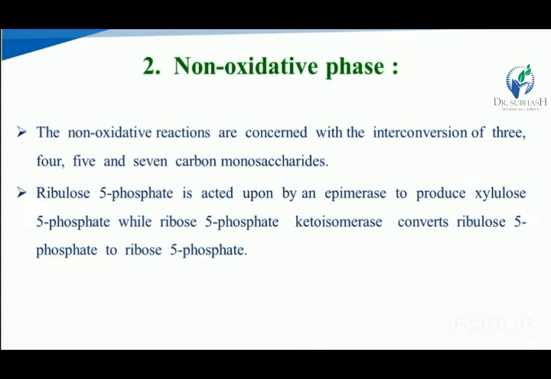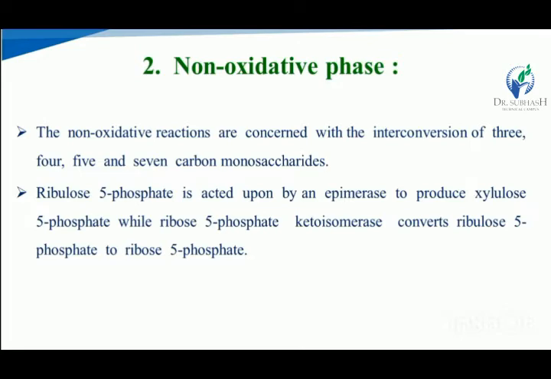In the oxidation phase, there is a conversion of 6-phosphogluconate into the ribulose 5-phosphate. The ribulose 5-phosphate is converted into two molecules, the xylulose 5-phosphate and the ribose 5-phosphate.